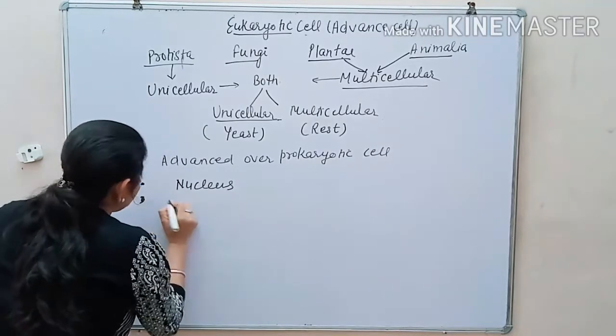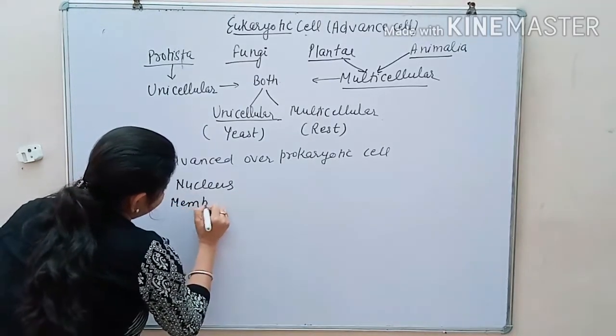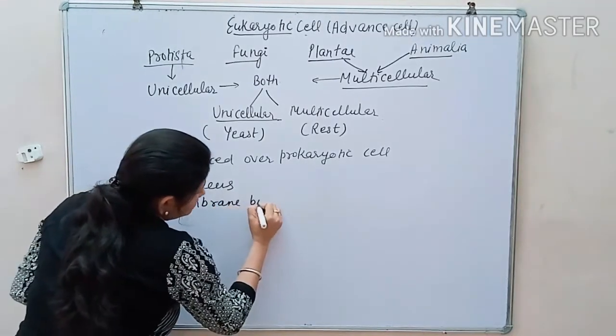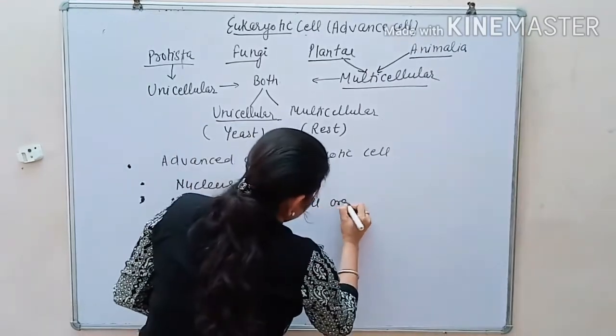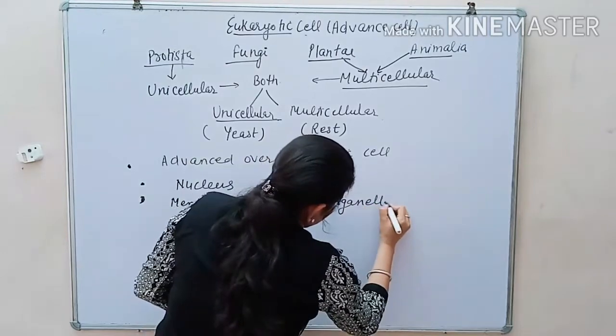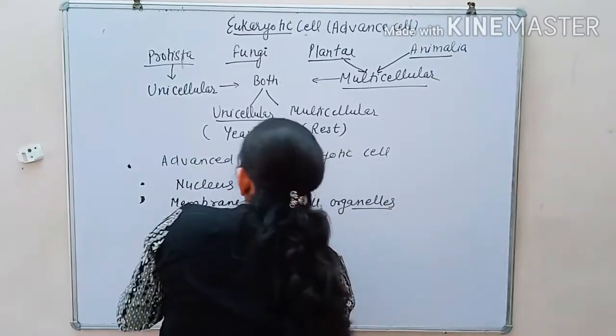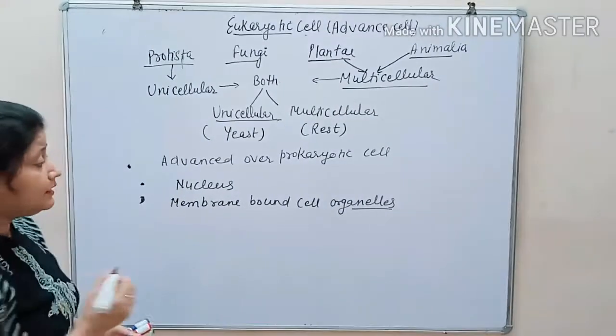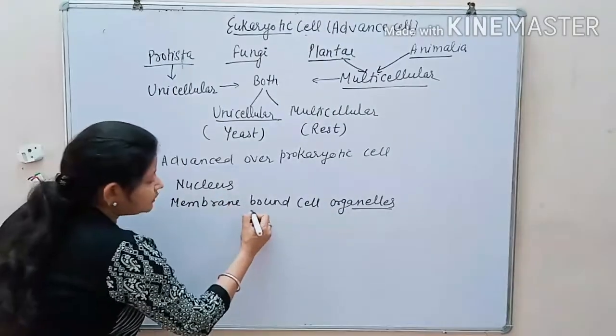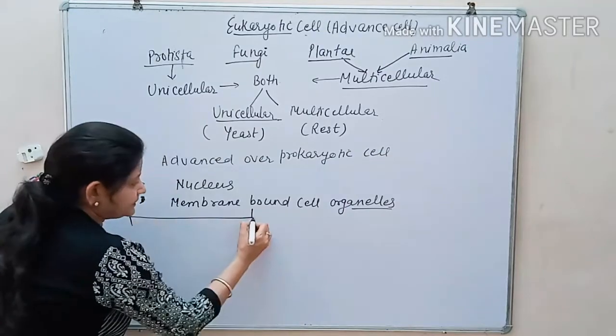Second, membrane bound cell organelles. You also have studied about the membrane bound cell organelles in the lower classes. These membrane bound cell organelles are of three types.